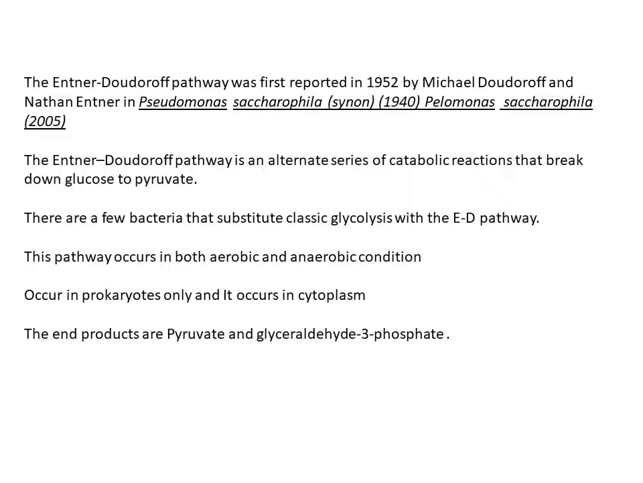In which type of bacteria does it occur? It is mostly seen in gram-negative bacteria, but biology is full of exceptions, so this pathway has also been reported in certain gram-positive bacteria. The end products of this pathway from one molecule of glucose are a molecule of pyruvic acid and a molecule of glyceraldehyde 3-phosphate, whereas in glycolysis you can see two molecules of pyruvic acid are produced.